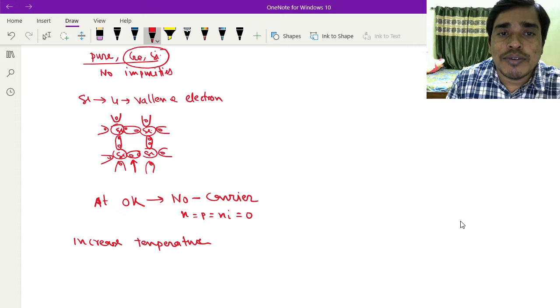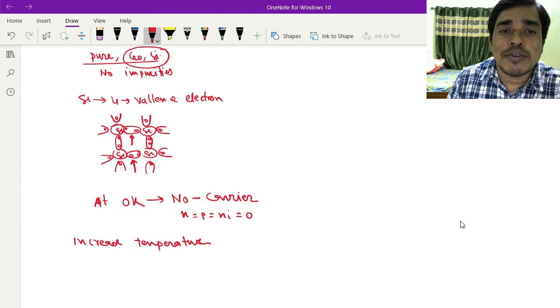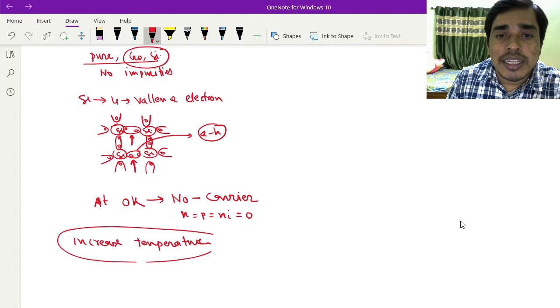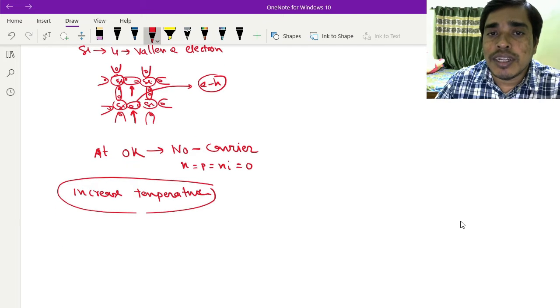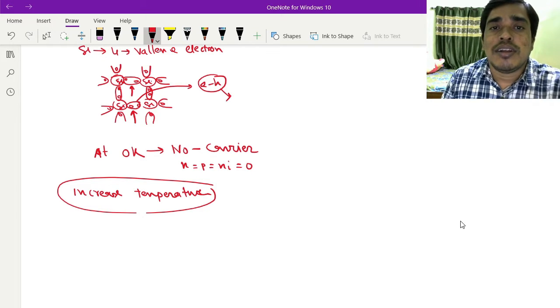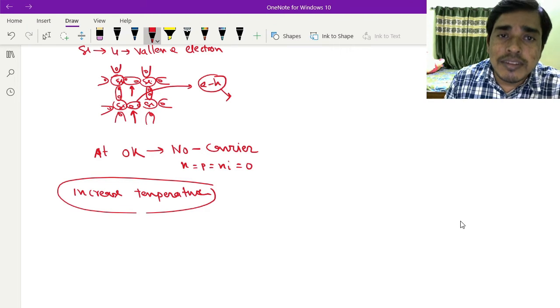The breaking of each covalent bond will create an electron-hole pair. So with increase of temperature, electron-hole pairs will increase. This breaking of covalent bonds is done by the increase of temperature.